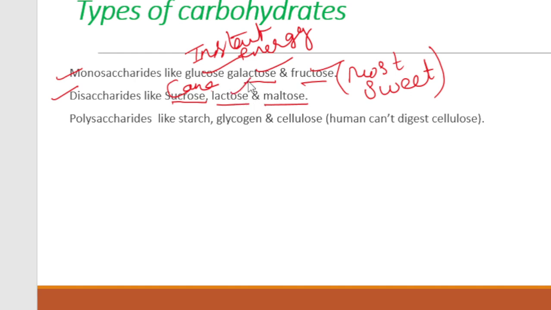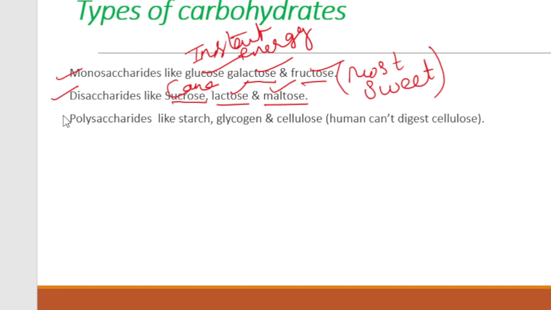And the third one is your maltose. Maltose is the sugar used for production of alcohol. You must have known your local liquor named after it, that is Malta. Maltose is a sugar that is used for the manufacturing of alcohol.